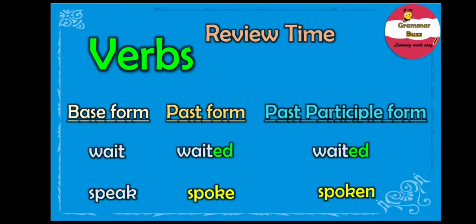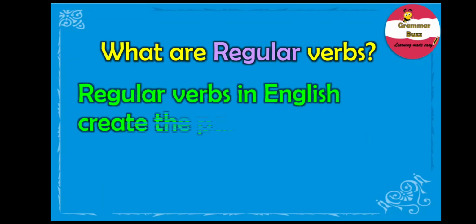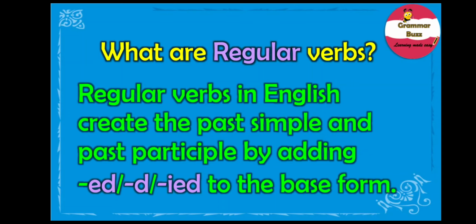So, what are verbs that follow a regular pattern to convert their root form or base form to past or past participle form known as? Well, to put it simply, they are called regular verbs. So what are regular verbs? Well, regular verbs in English create the past simple and past participle by adding ed, d, or ied to the base form of the verb. Yes, it's that simple, you see.